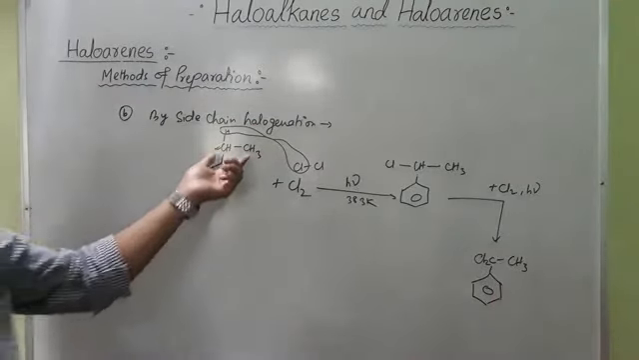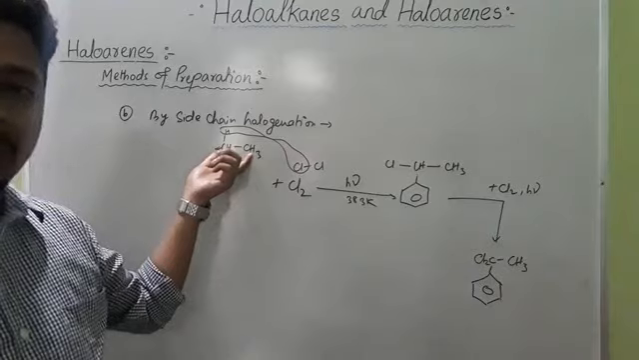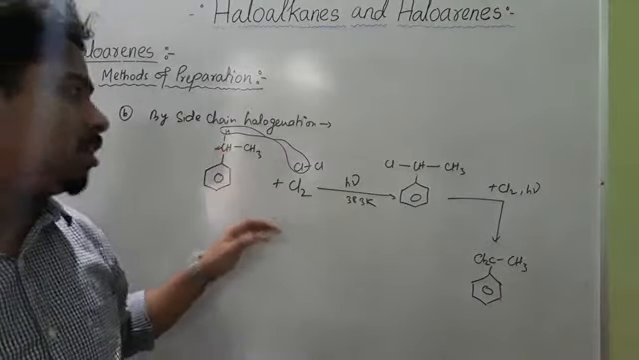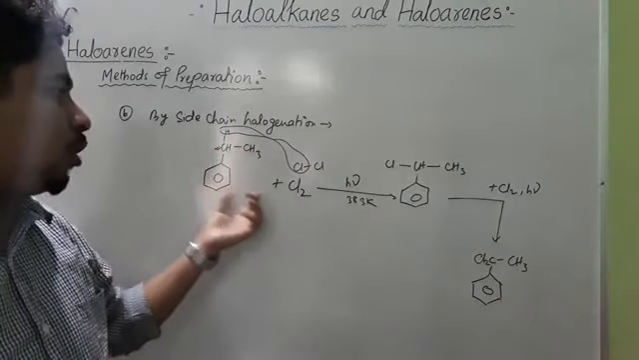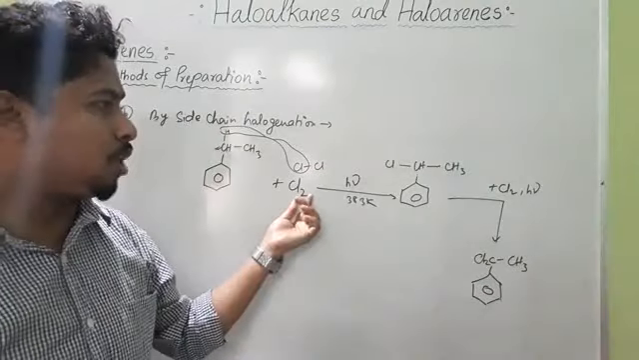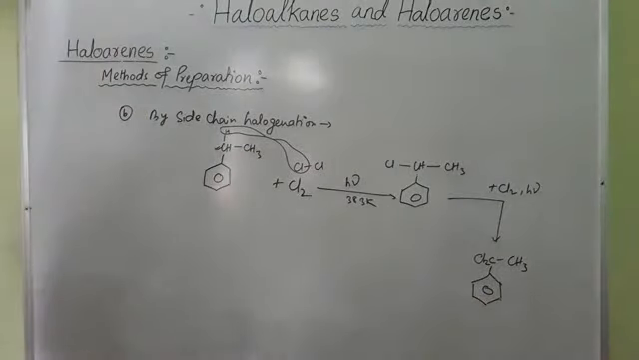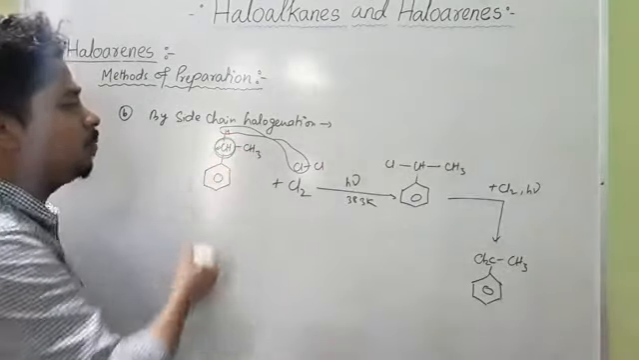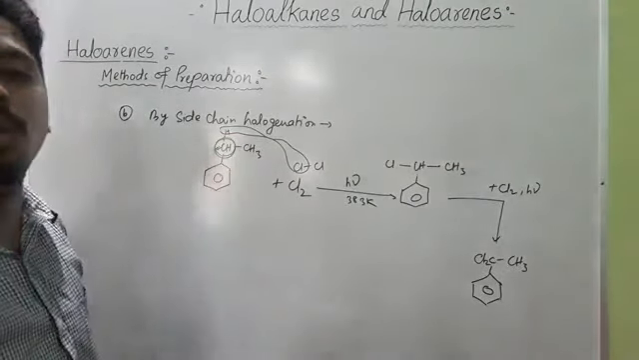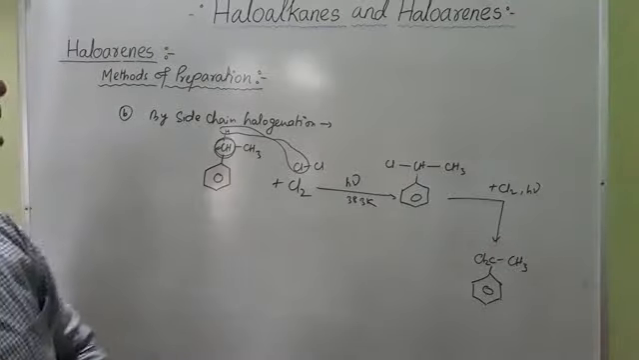So if the side chain is longer than the methyl group, then benzylic halogenation takes place on treatment with chlorine. Benzylic halogenation will take place to form the product. Why benzylic halogenation? Because these benzylic hydrogens are more reactive. That's why it forms the benzylic substitution product.